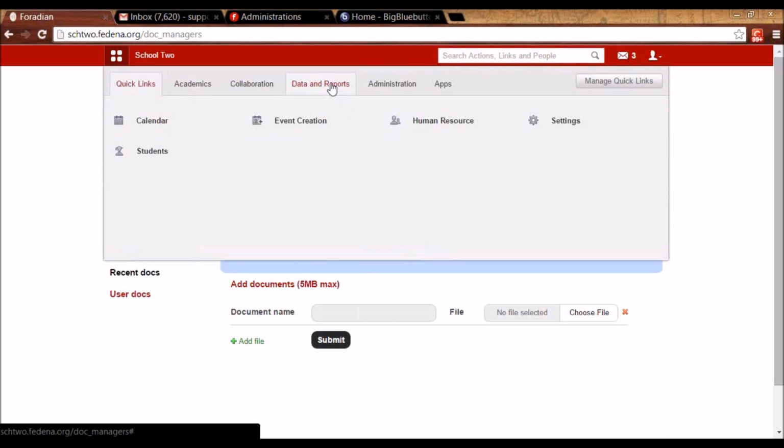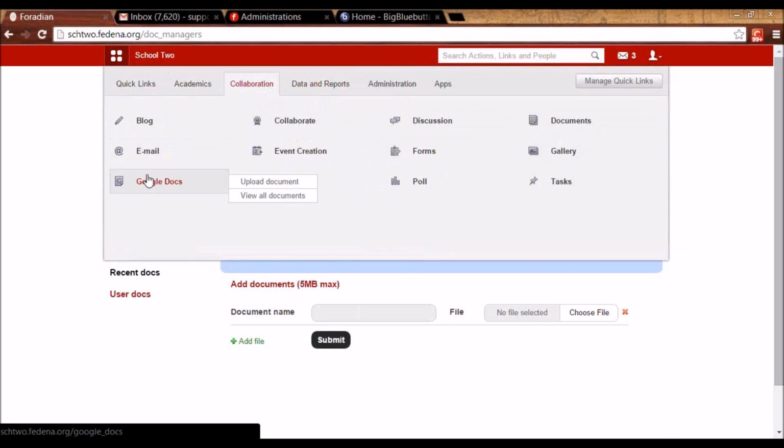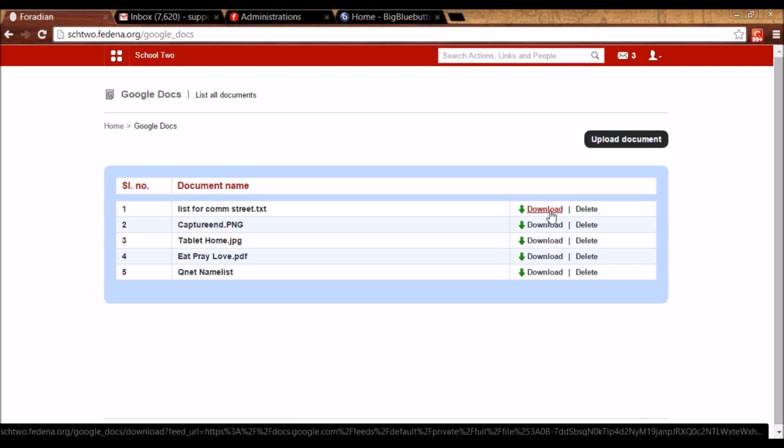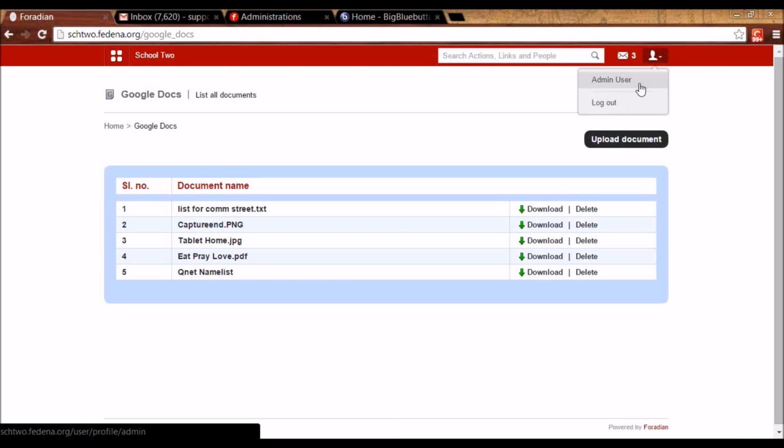The next one is Google Doc. So when you enable Google Doc plugin, you will see this link here, which is Google Docs. And as per your login, it is going to show you the Google Docs. So either you can delete it or download them. Let me tell you what that means.